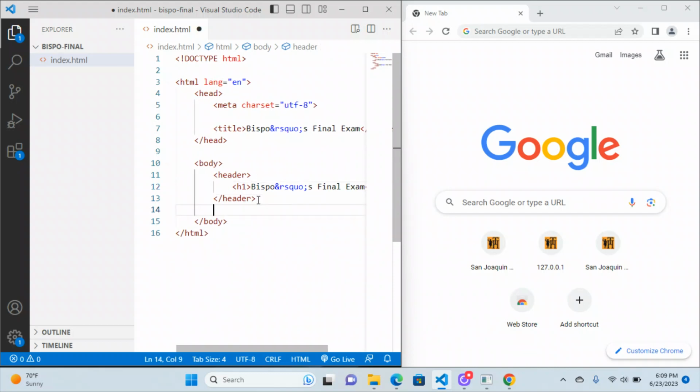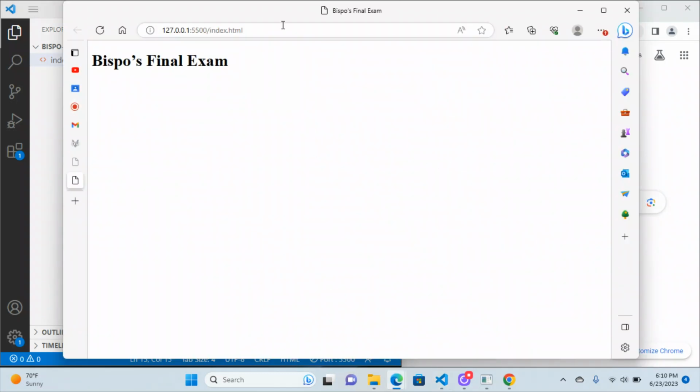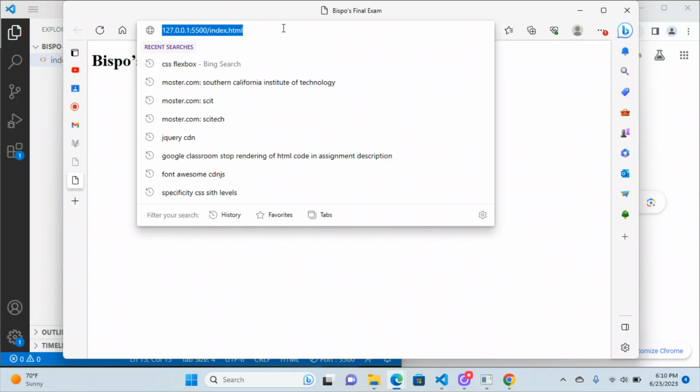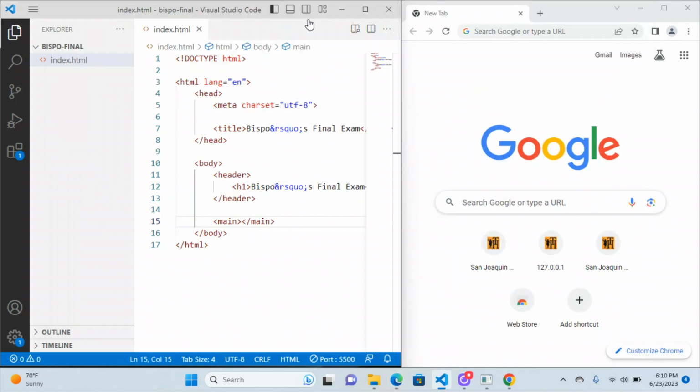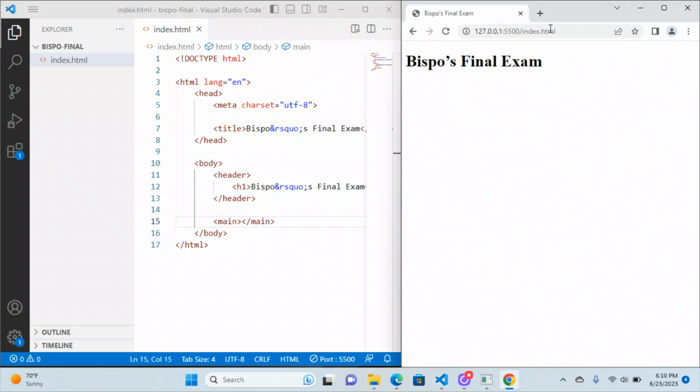And then maybe you also thought about, since I've got a header, maybe I should have a main element as well. Again, I didn't take off points for not doing any of this stuff because I didn't actually ask for it. So let's go ahead and take this live here to see what we've got so far. And I'm actually going to put this into this Chrome that I've got in this window group here. There we go. That's it so far. There's the title up there. There's the H1. You can see the nice apostrophe there. We're looking good. So that's the first part, building the document.